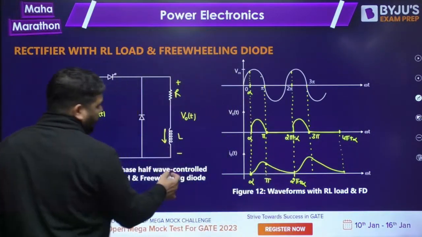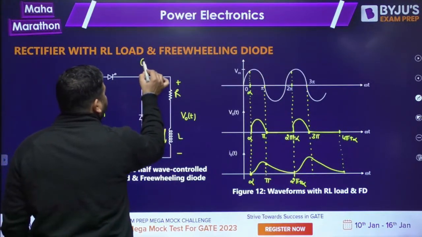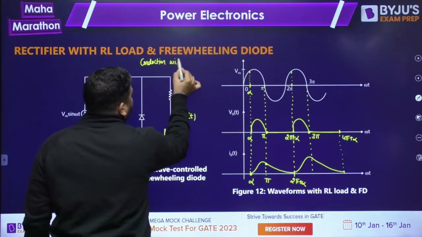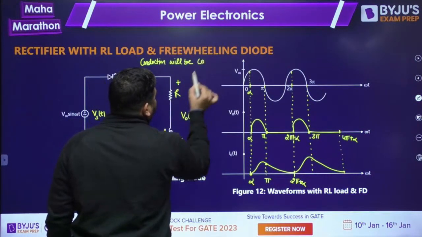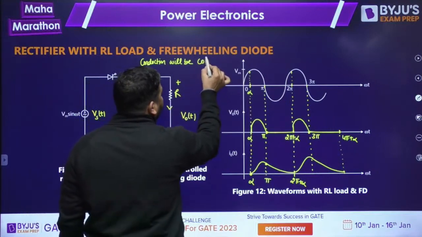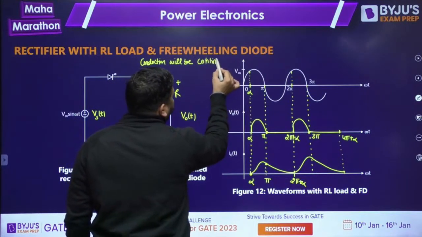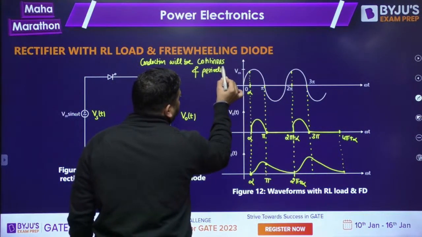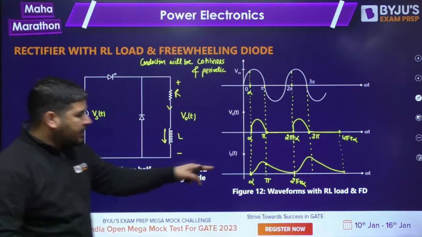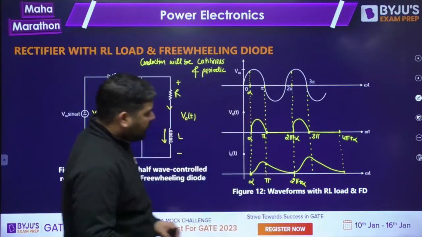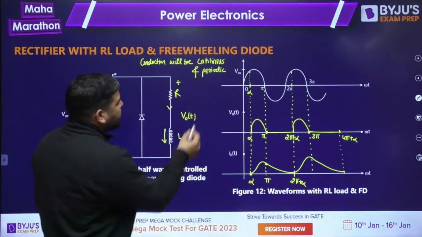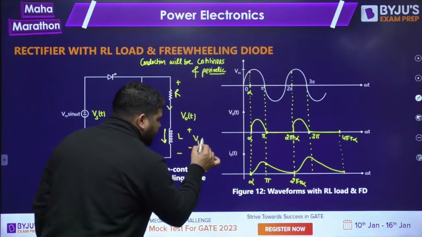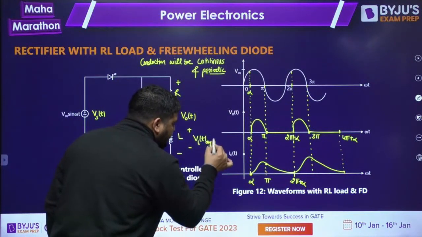So whenever you have an RL load, the conduction will be continuous and periodic. Okay. The next thing is, since the conduction is continuous and periodic, this current is periodic. So the average of the inductor voltage vL(t) will again be 0.